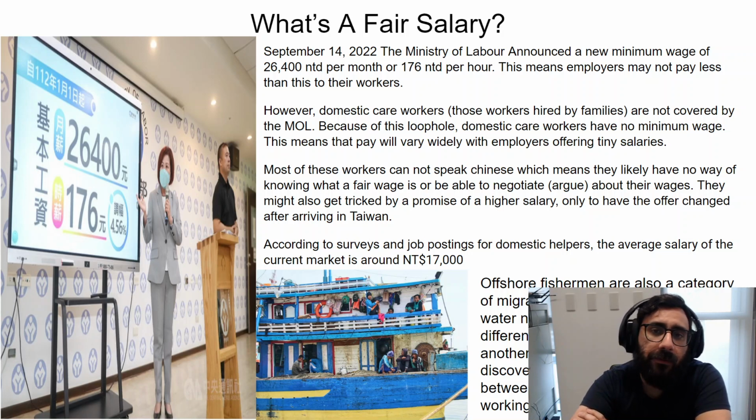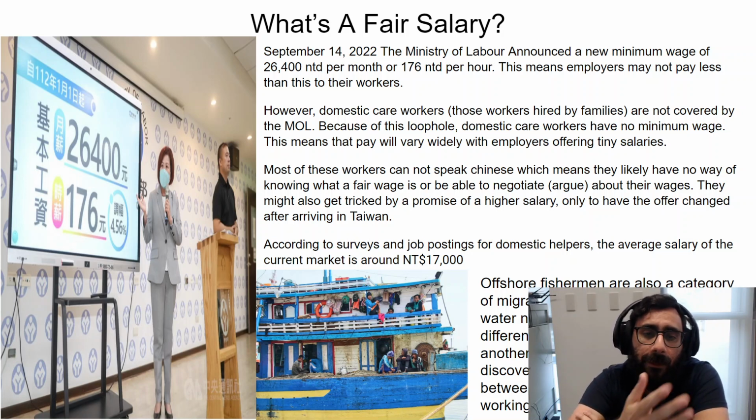So, as you can imagine, if there's no proper law there, then people will take advantage. And because the people don't know better, they can't speak Chinese, can't speak English, then they're taken advantage of. And maybe you think, well, it's their fault. But just think about once enough people from these other countries hear about being mistreated, they will not want to come and work here anymore. Maybe you think, oh, we don't need them. But we do need them. I just talked about it before. We need people to do these jobs.